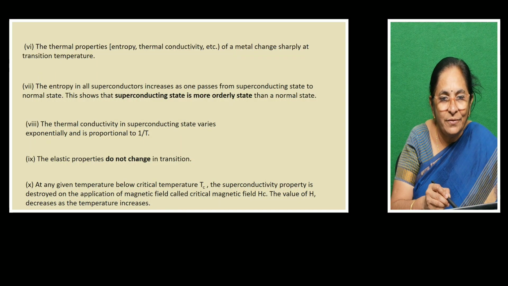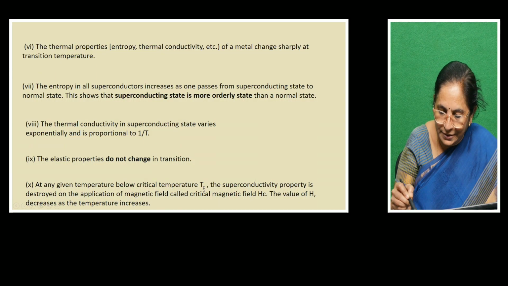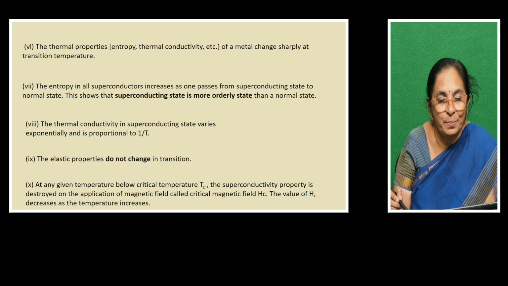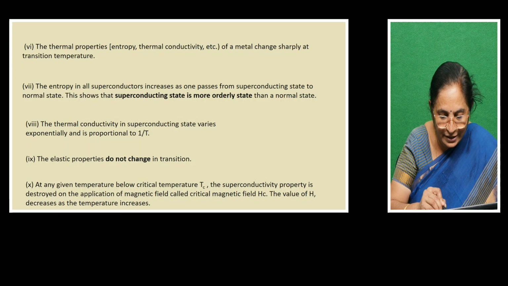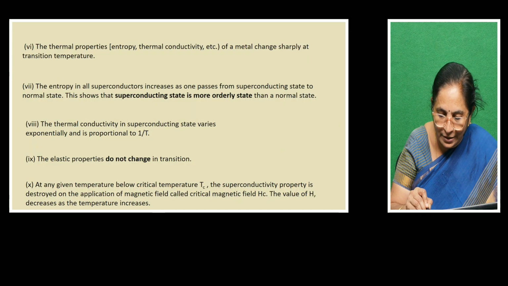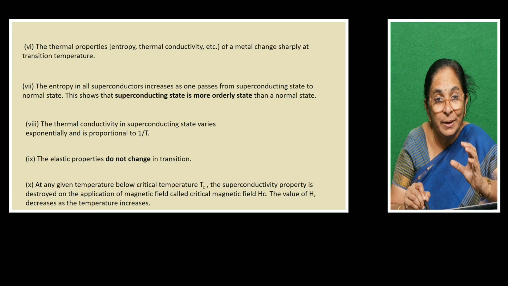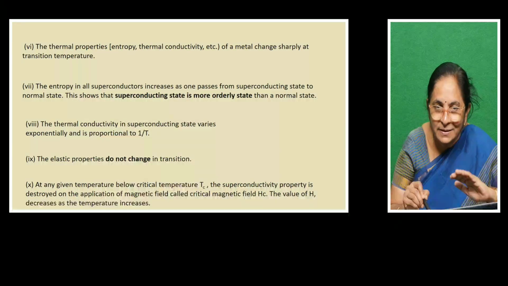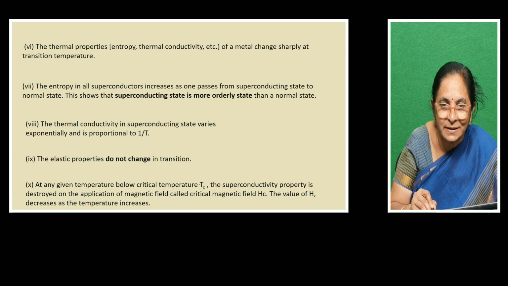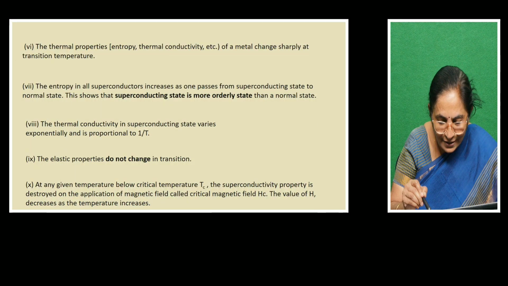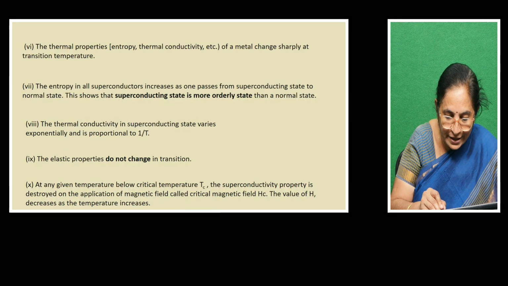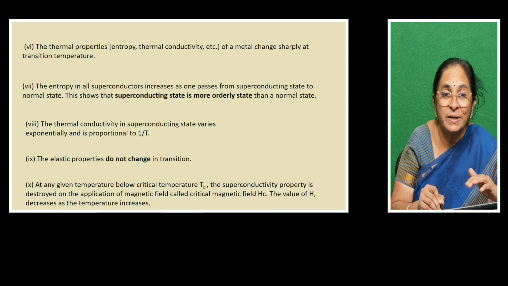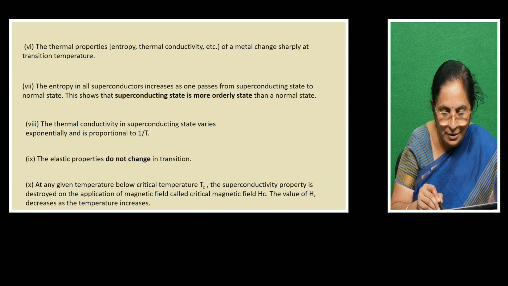Next, at any given temperature below the critical temperature, the superconducting property is destroyed on the application of a magnetic field called the critical magnetic field. Let us say the substance is below Tc, that means it is completely in the superconducting state. At this condition, we apply a magnetic field and see its effect on the superconductor.